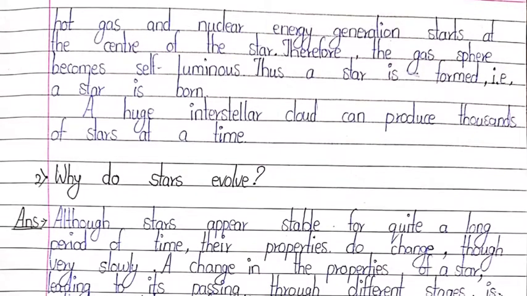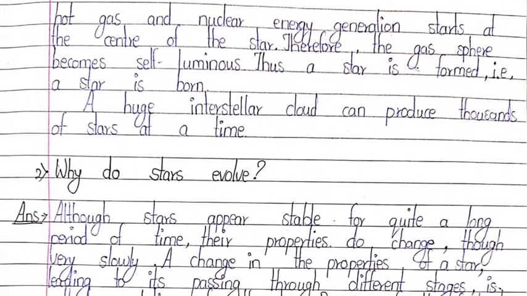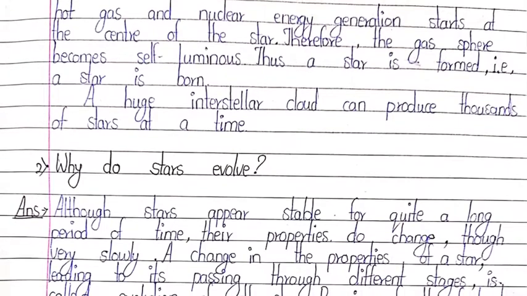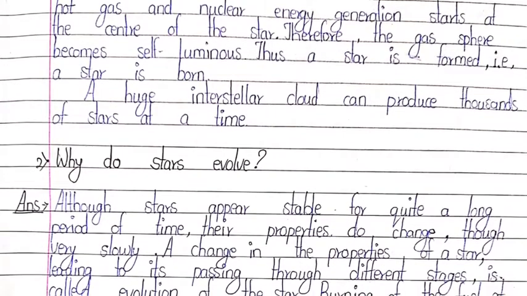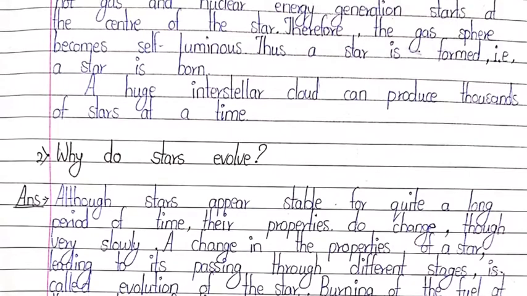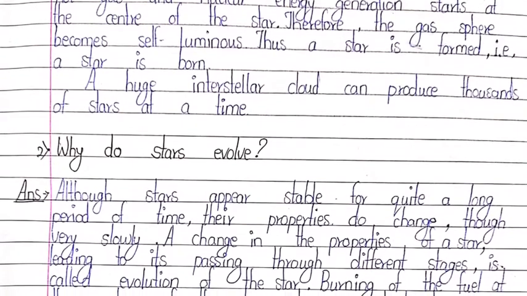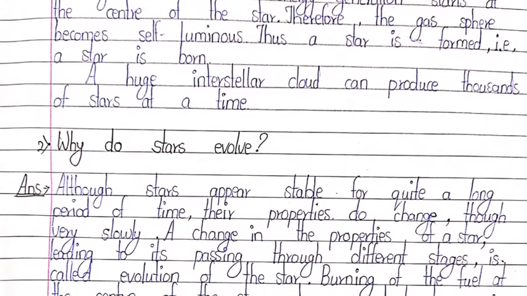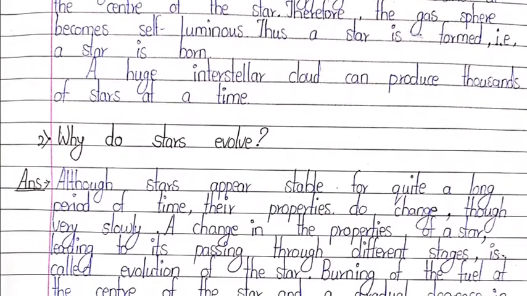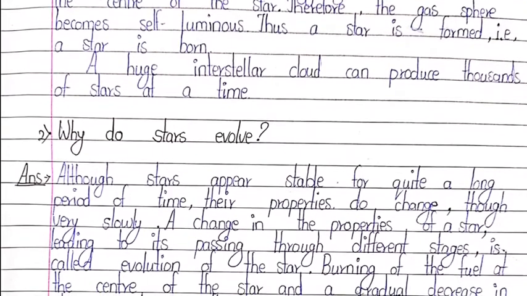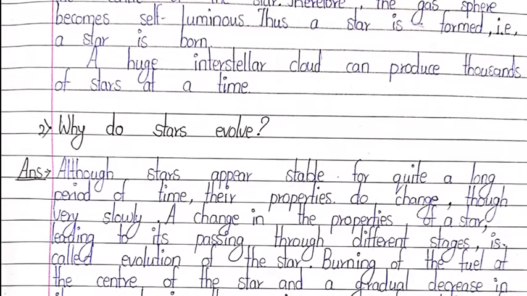hot gas and nuclear energy. Generation starts at the center of the star, therefore the gas sphere becomes self-luminous. Thus a star is formed, that is, a star is born. A huge interstellar cloud can produce thousands of stars at a time.